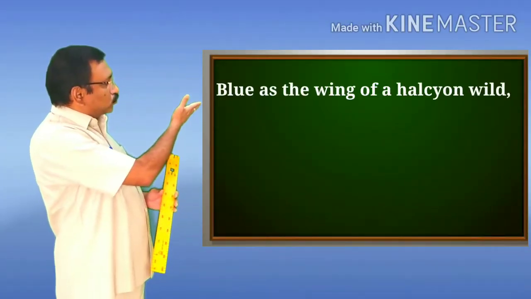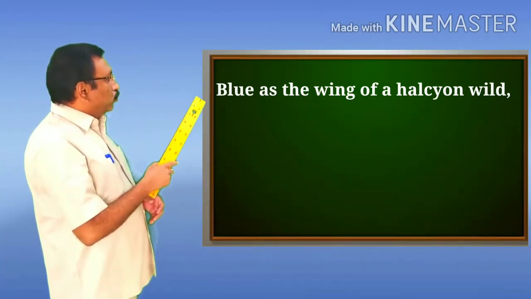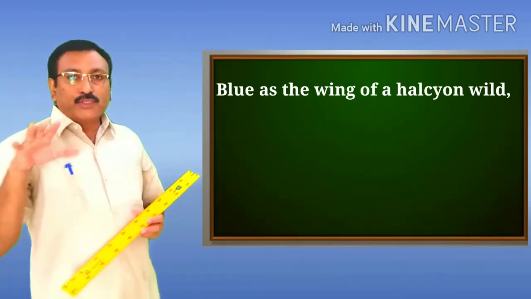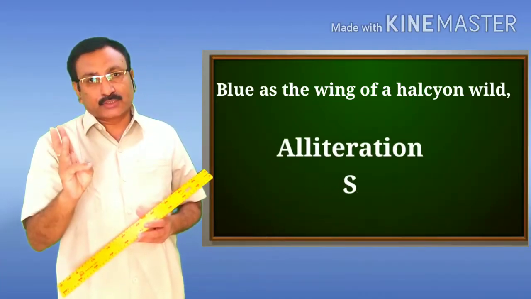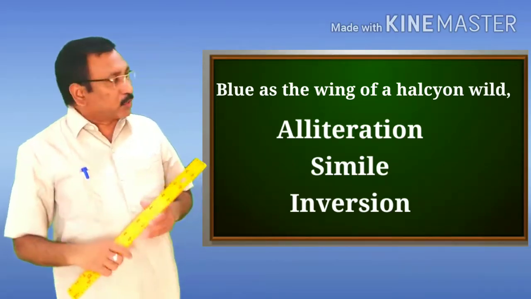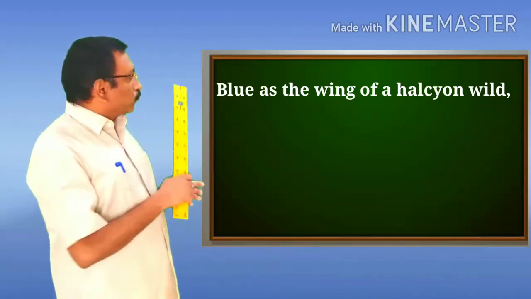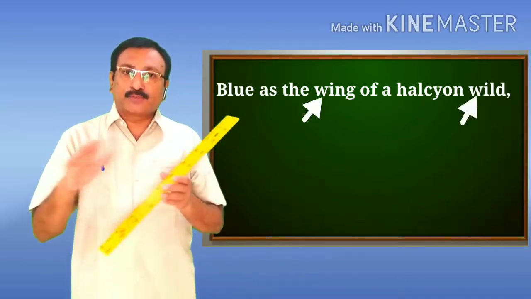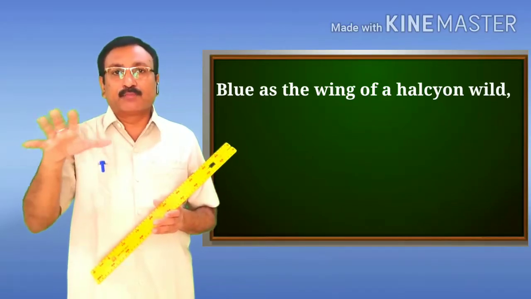Now let us come to the third line from the first stanza. I read the line, "blue as the wing of Halcyon white." So in this line, we have three figures of speech: alliteration, simile, and also inversion. Alliteration in the sense that we have two words, wing and white. Both the words begin with the same sound, and that is W, and therefore this line is an example of alliteration.